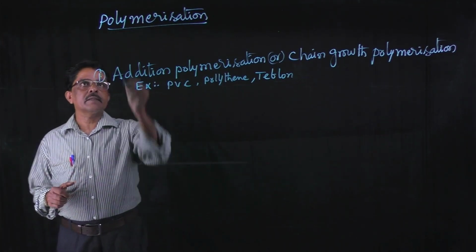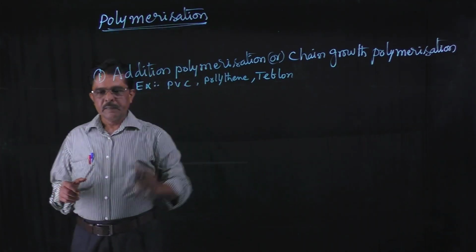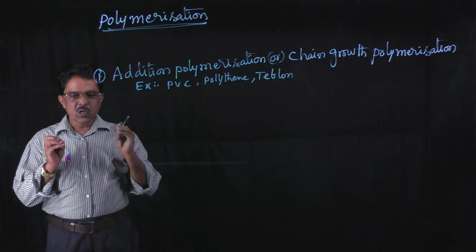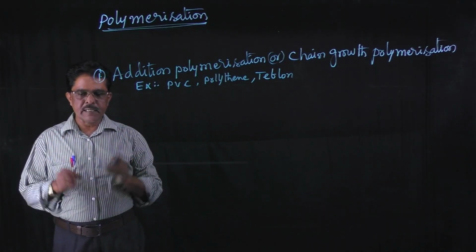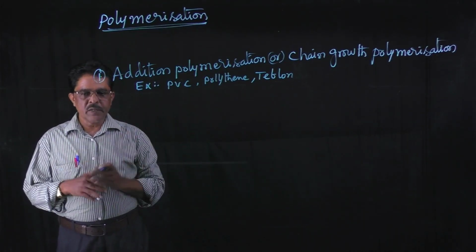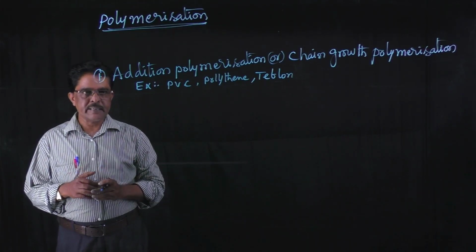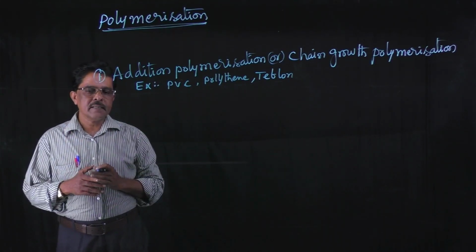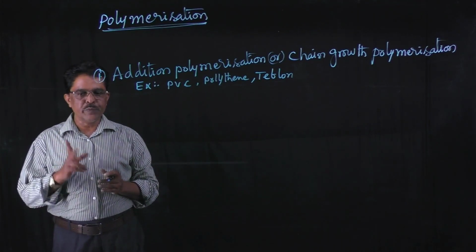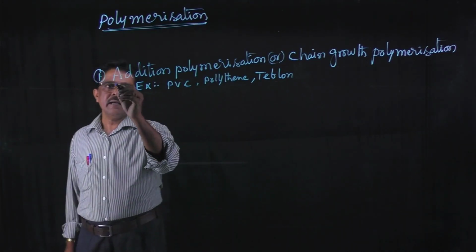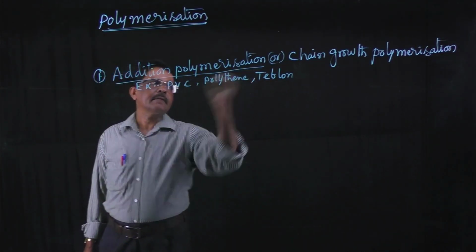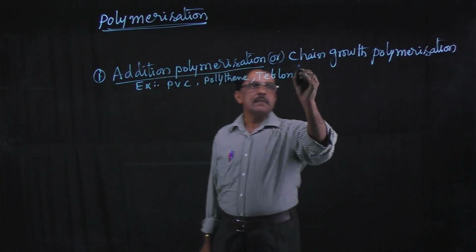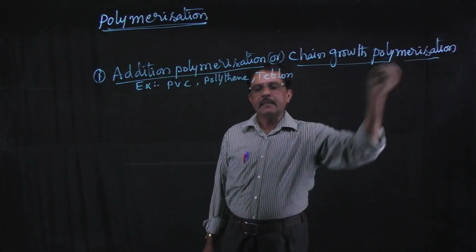Polymerization is the process of combining a large number of simple molecules into a large molecule. This polymerization takes place in two ways. One is addition polymerization or chain growth polymerization.